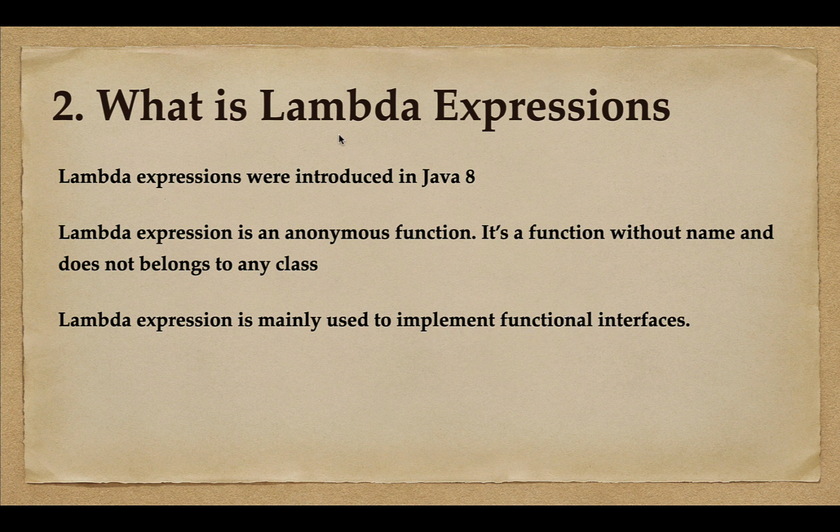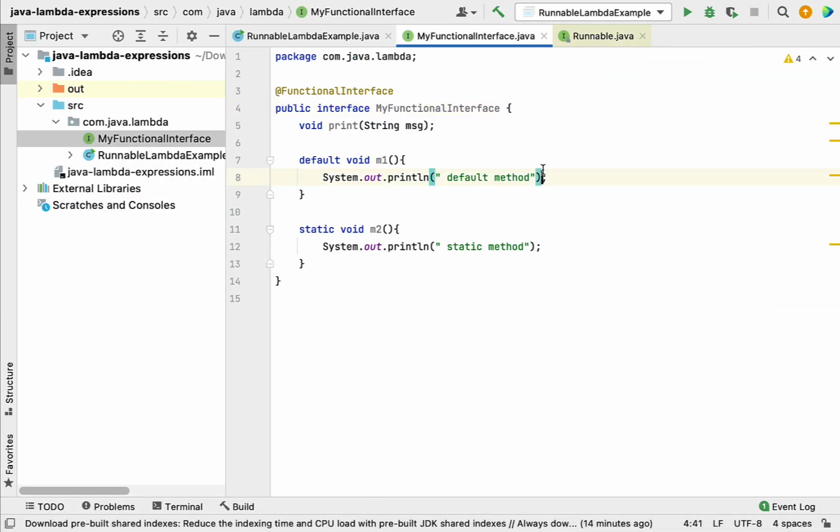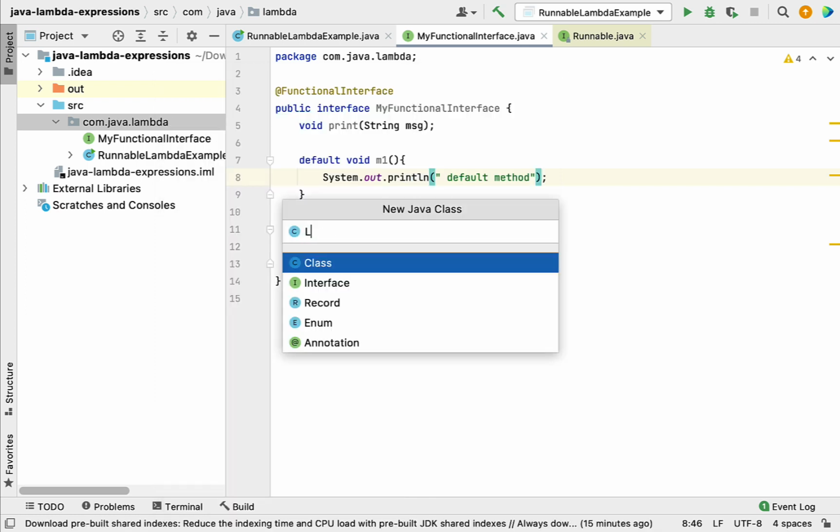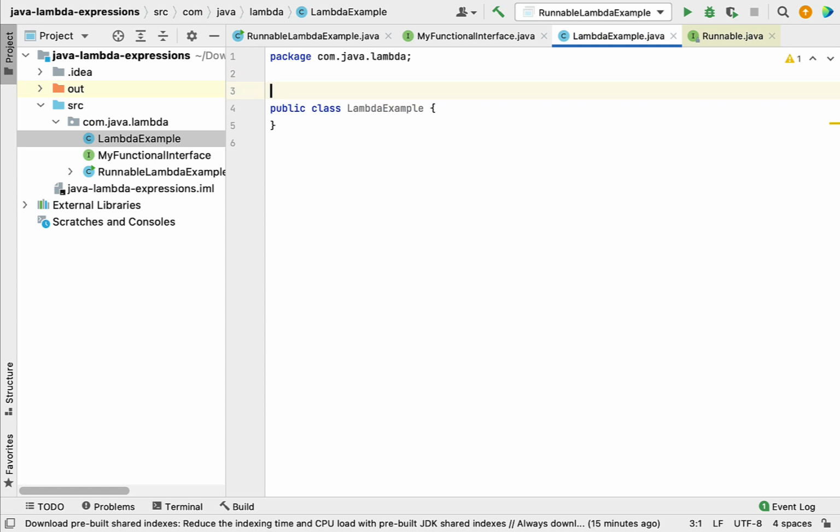Let's understand more about lambda expressions with an example. Let me head over to IntelliJ IDEA and create a class here, let's say LambdaExample, and here I'm going to quickly create a functional interface.